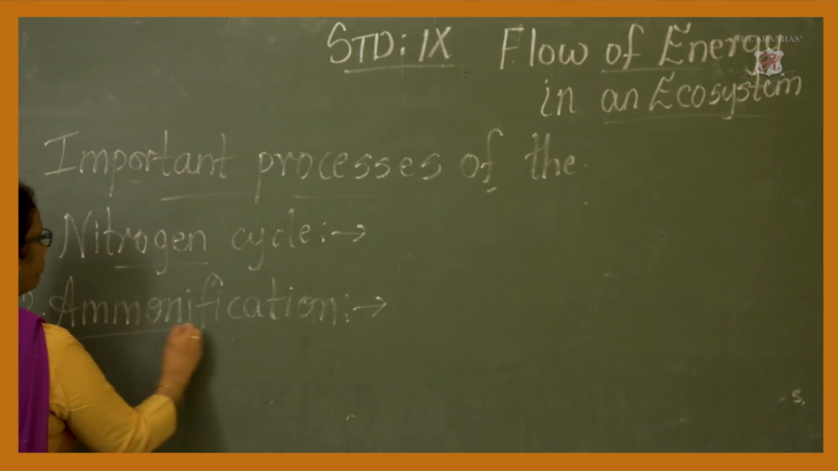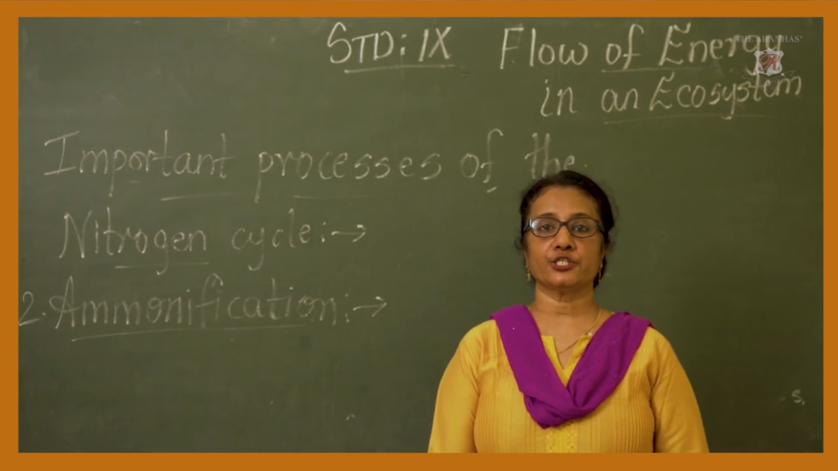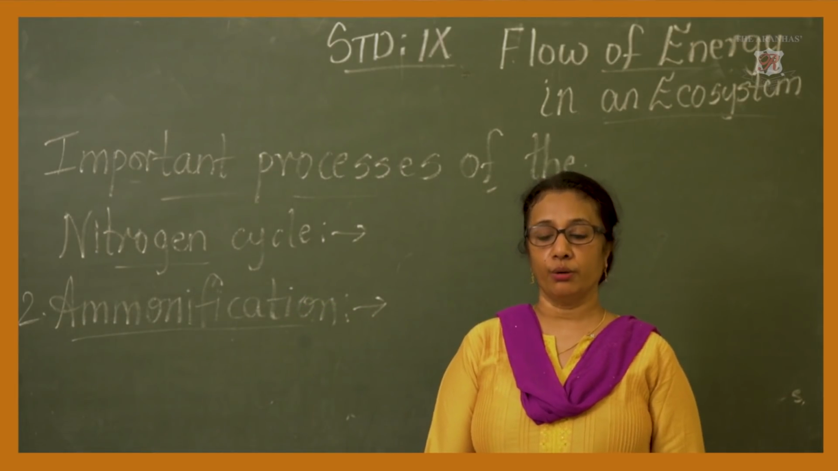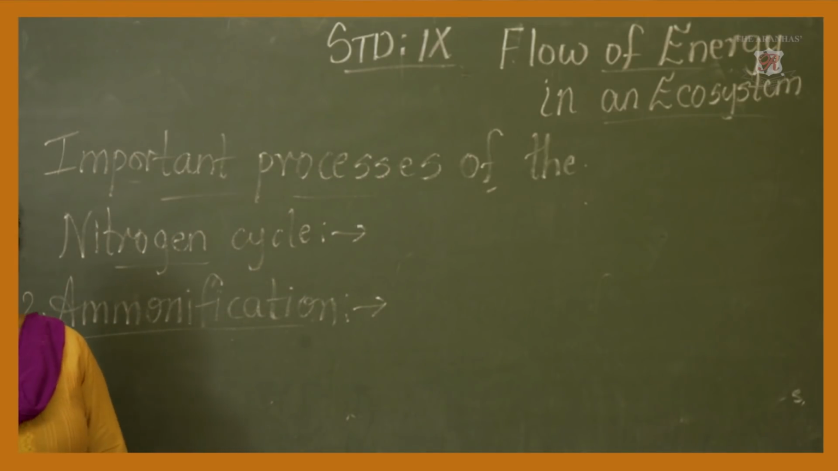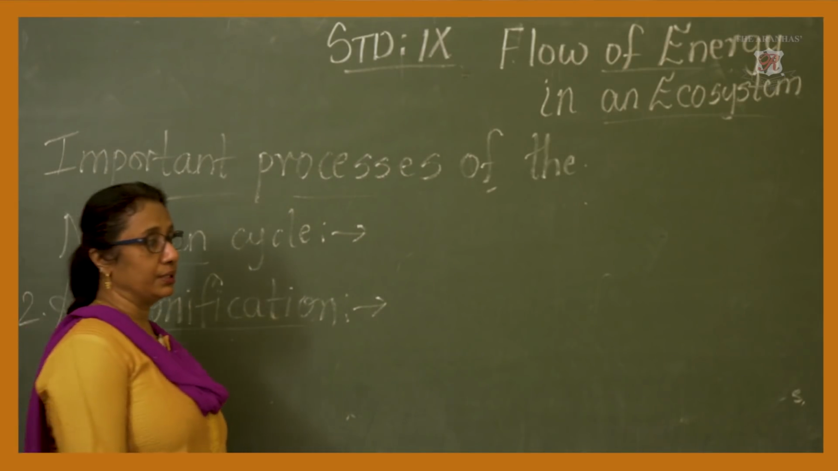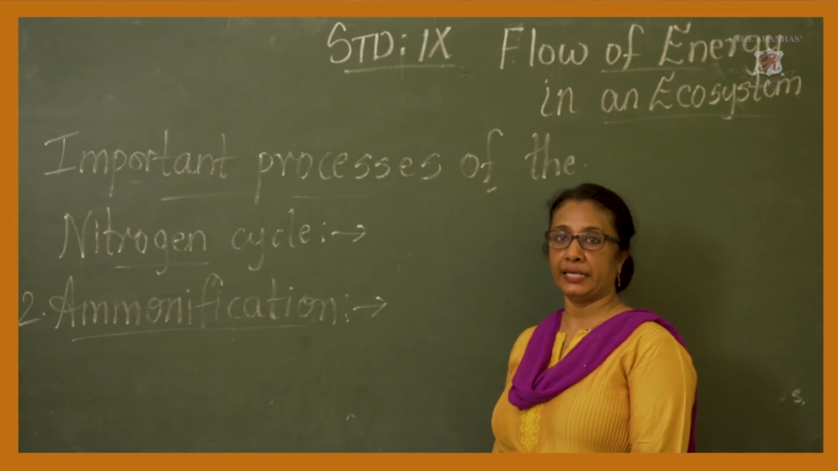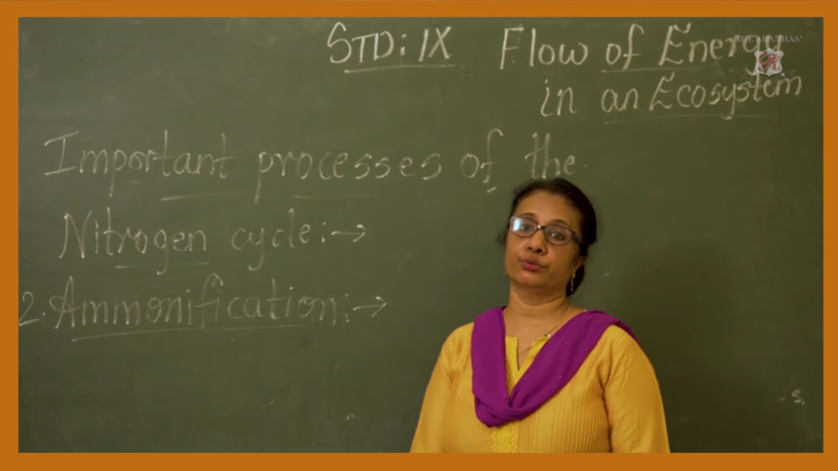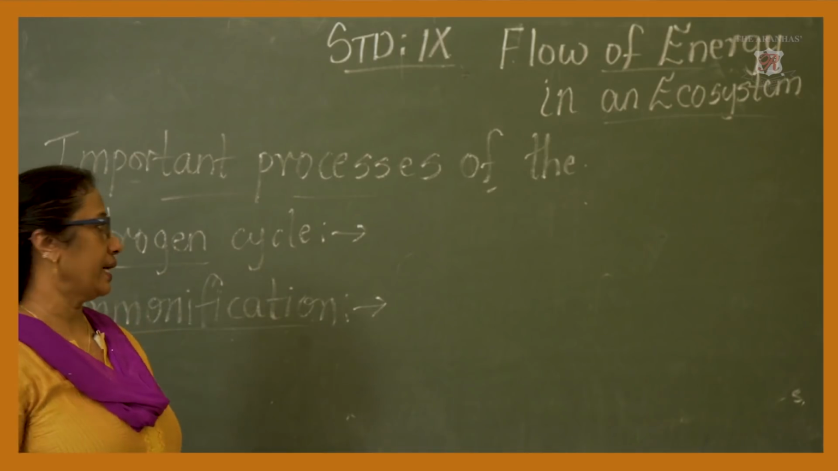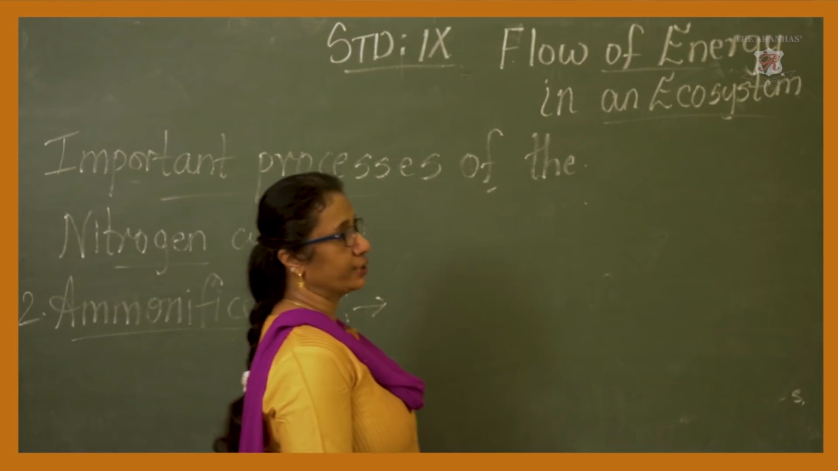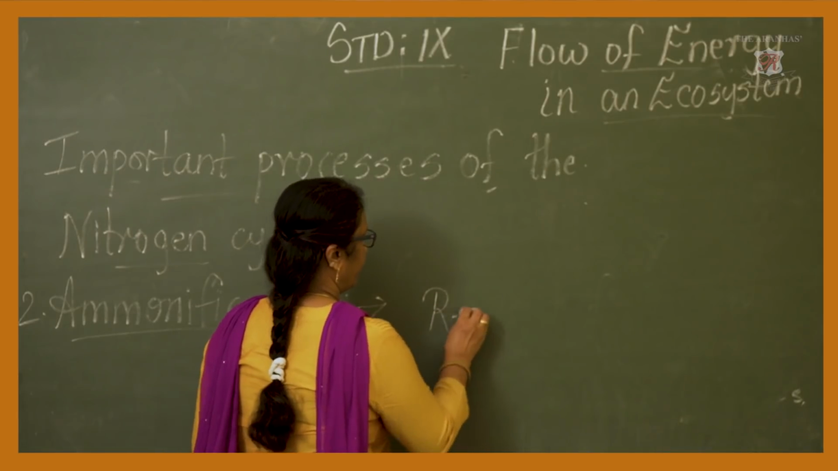Yes, ammonification, that is release of what we have to see. Ammonification is nothing but release of ammonia. Now, how does the release of ammonia happen? It happens through the decomposition of dead bodies of organisms, and also through the excretory products or excretory waste of the organism. Ammonification, as I told you children, is nothing but release of ammonia.